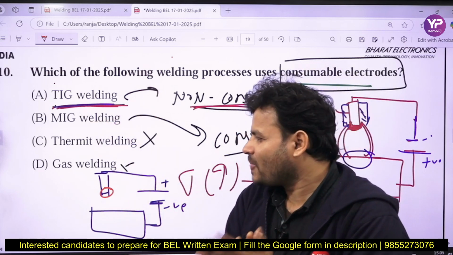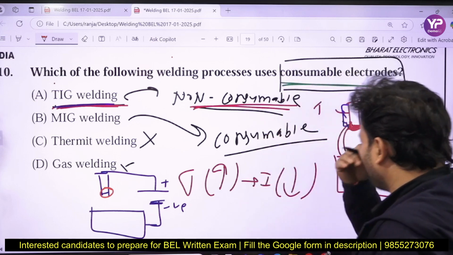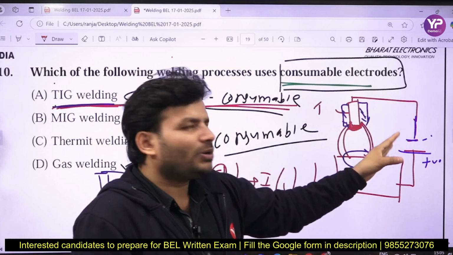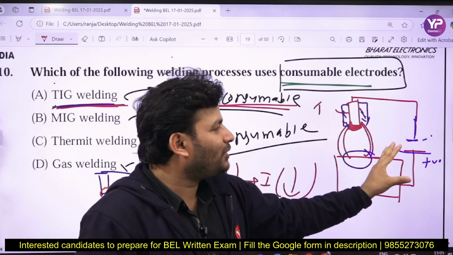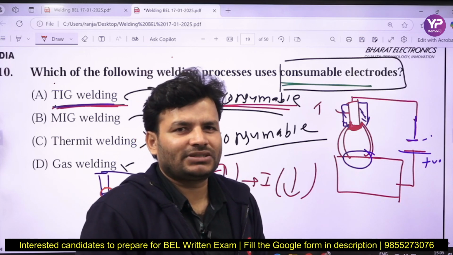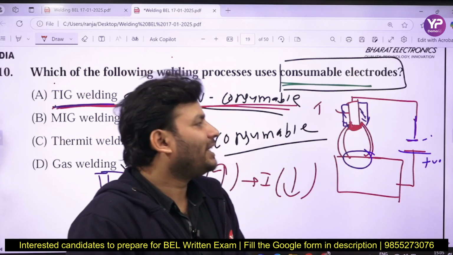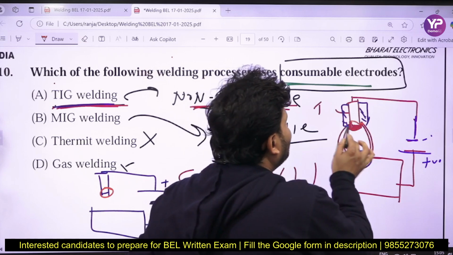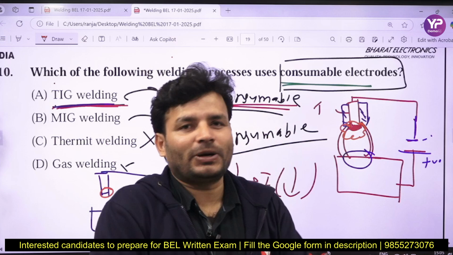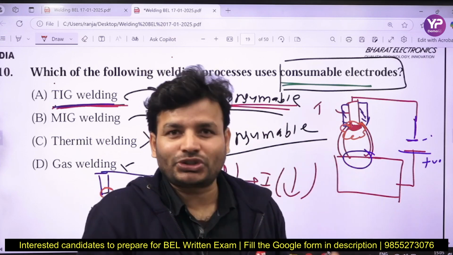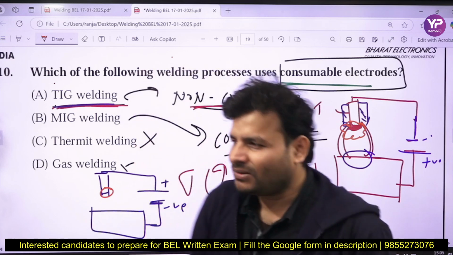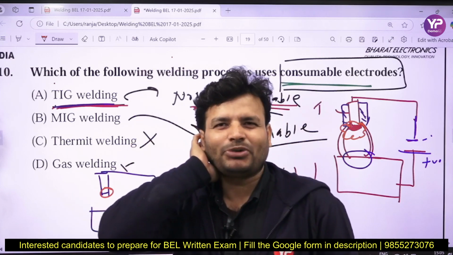I will never prefer it. Now my dear friends, tell me, you have two things, one is a higher power source, another is a lower power source. Which power source is feasible here? If you use the higher power source, then what is happening here? A huge amount of extra heat is generated. So in general I prefer the lower power source, and if the power source is low, then you can weld a thin material. Here the maximum thickness that I am going to use is 5 or 6 mm.